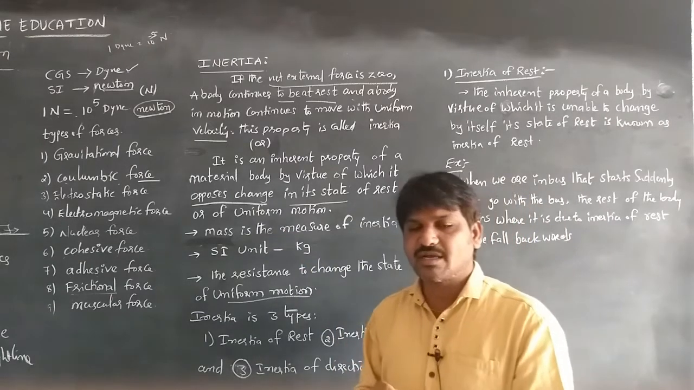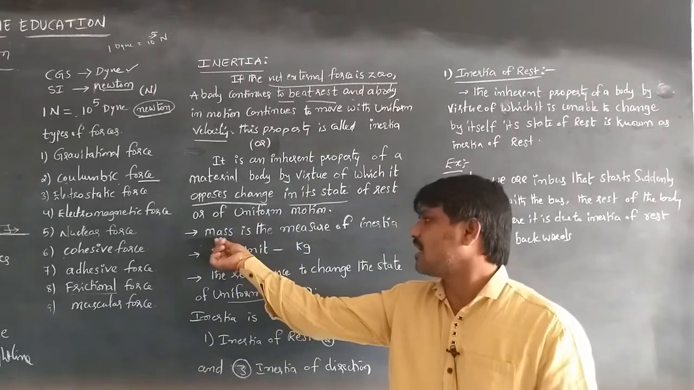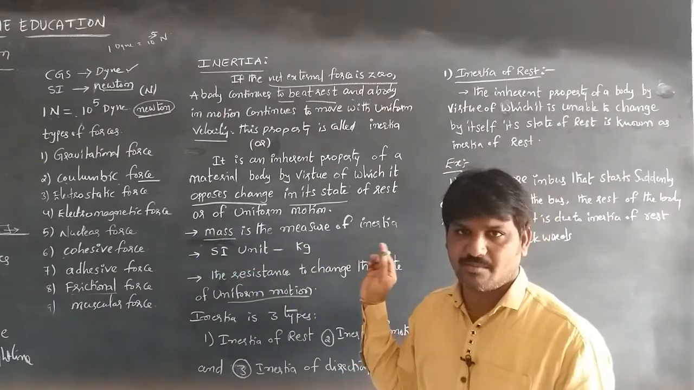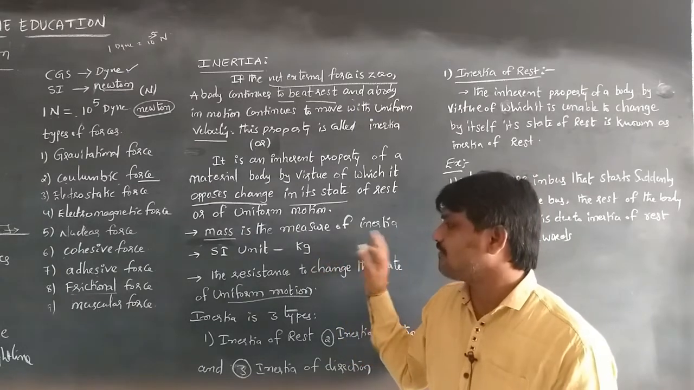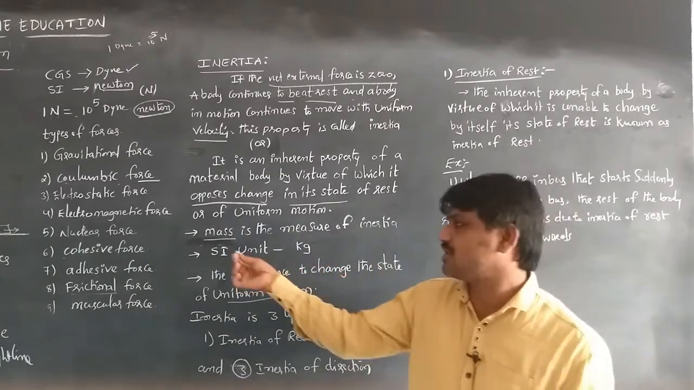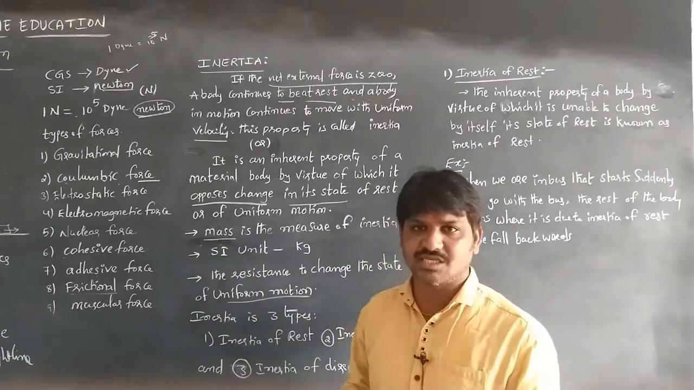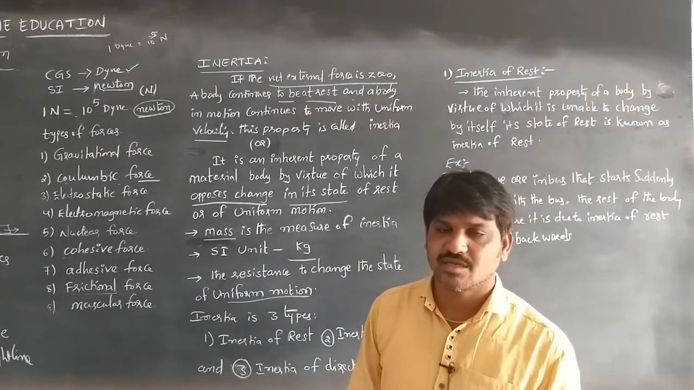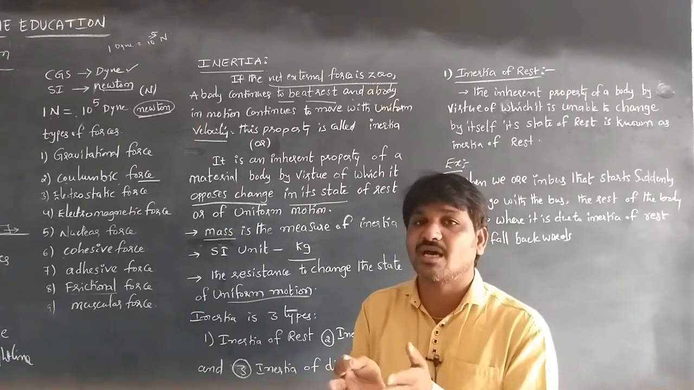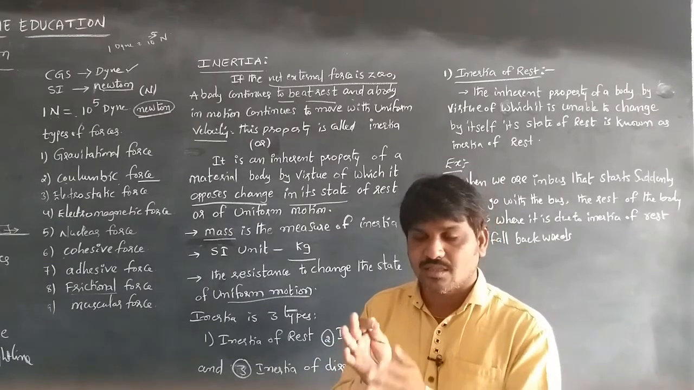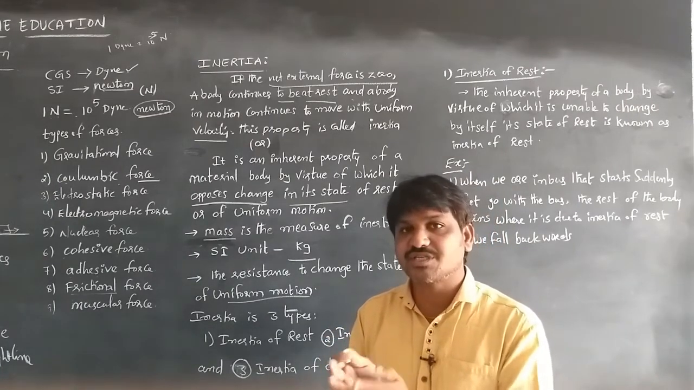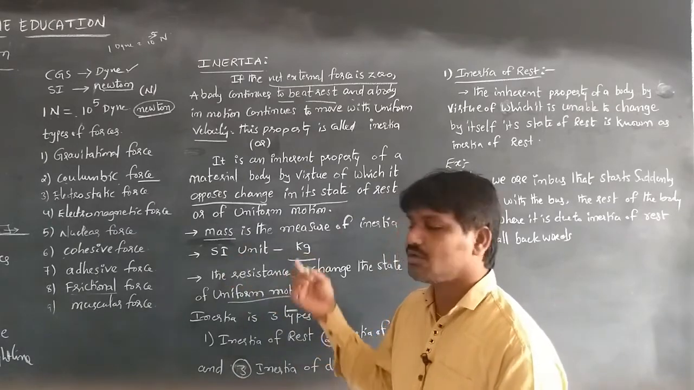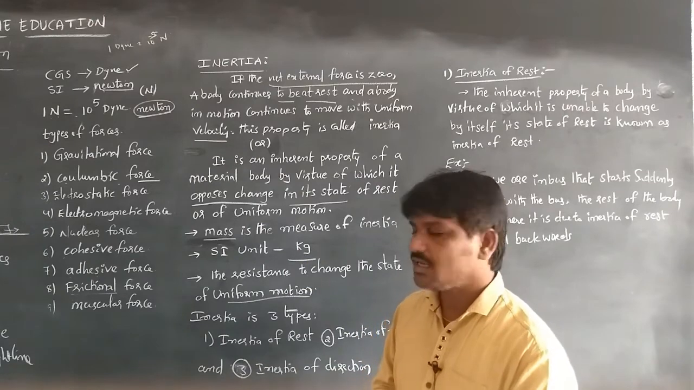It depends on the mass of a body, so mass is the measure of inertia. Mass is measured in kgs, so the SI unit of inertia is also kg. The measure of inertia is given by the mass, so we can say the SI unit is kg.